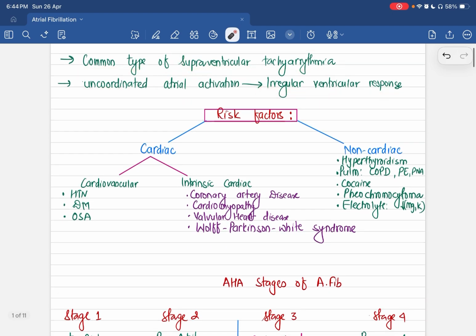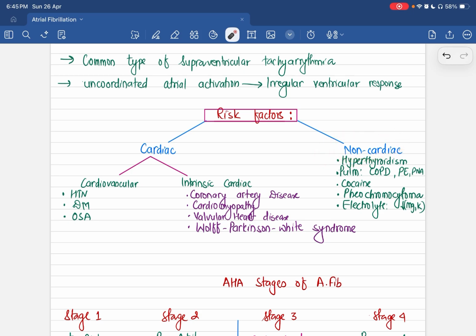The main risk factors for atrial fibrillation can be grossly divided under cardiac and non-cardiac headings. Cardiac risk factors include hypertension, diabetes mellitus, obstructive sleep apnea, coronary disease, cardiomyopathies, valvular heart disease, most commonly mitral stenosis, and Wolff-Parkinson-White syndrome.